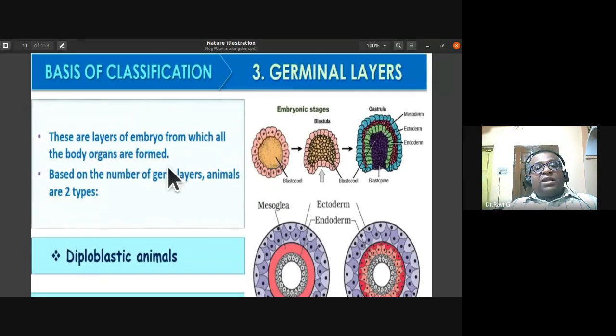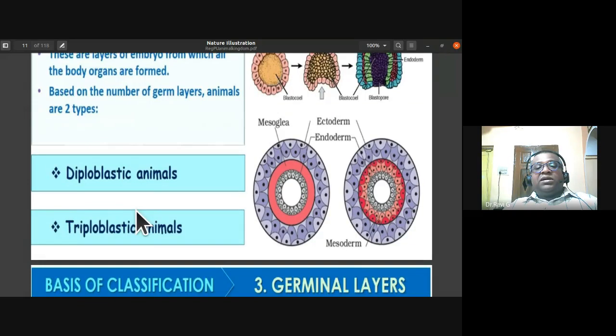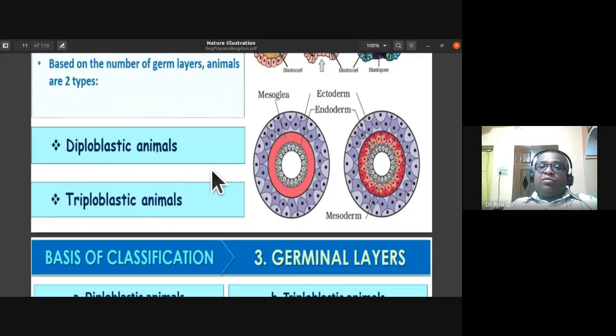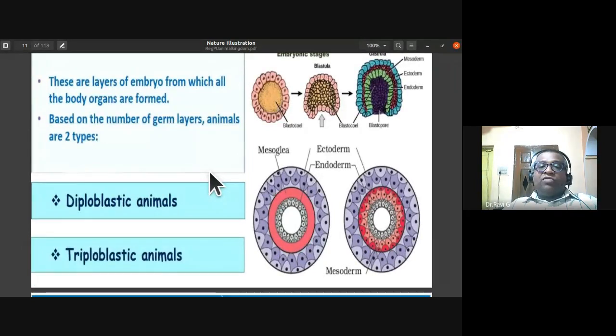So based on the number of germ layers, animals can be classified into two types: diploblastic animals and triploblastic animals. In diploblastic animals, you can see the diagram here. They have an outer ectoderm.